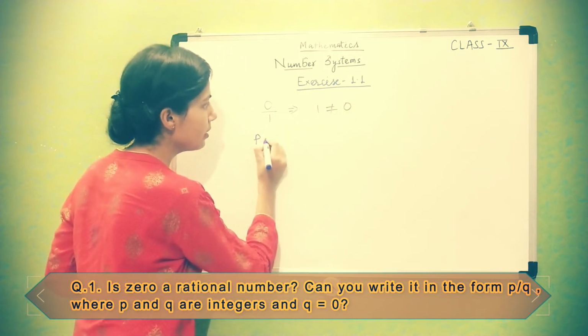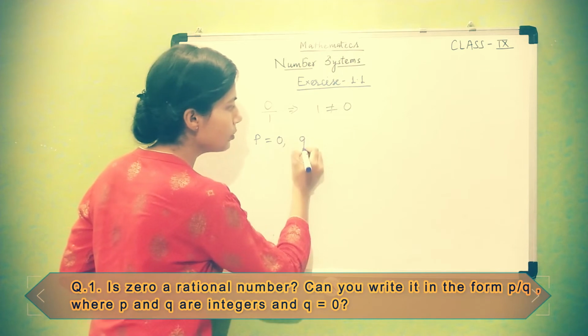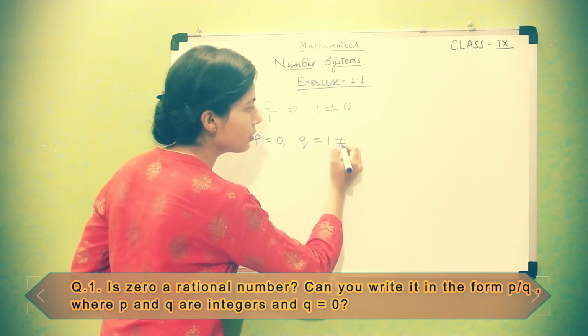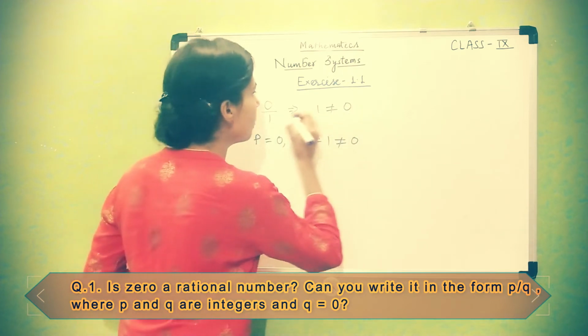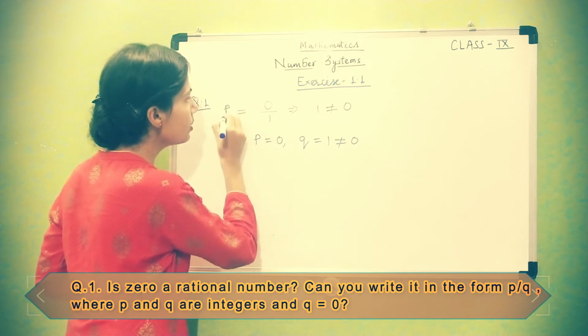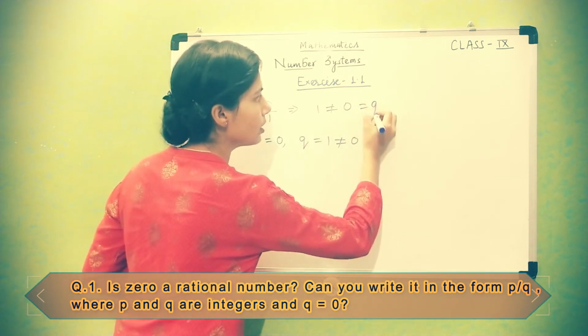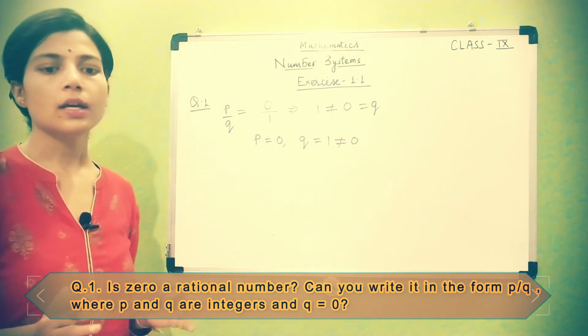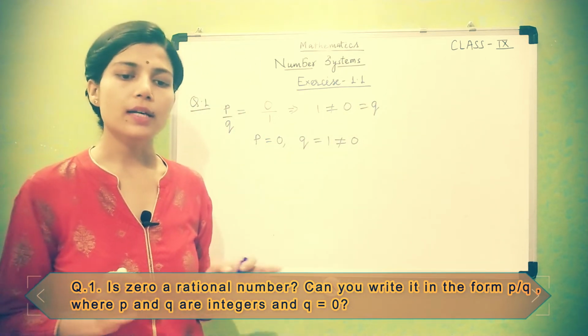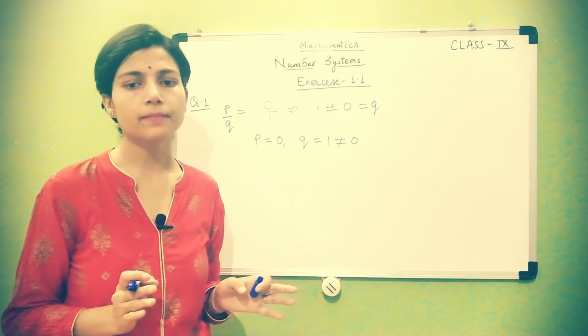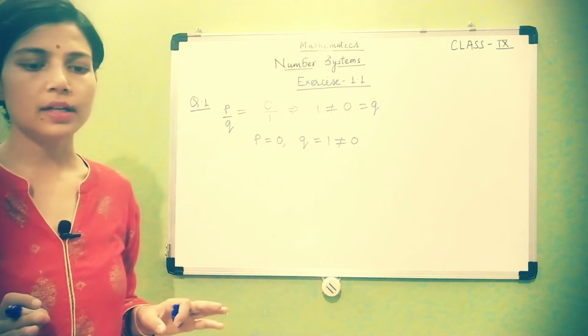So p is here what? 0, and q is here 1, that is not equal to 0. So it is in the form of p upon q, where q is not equal to 0. So yes, we can write 0 as a rational number. Okay, so question first is clear.